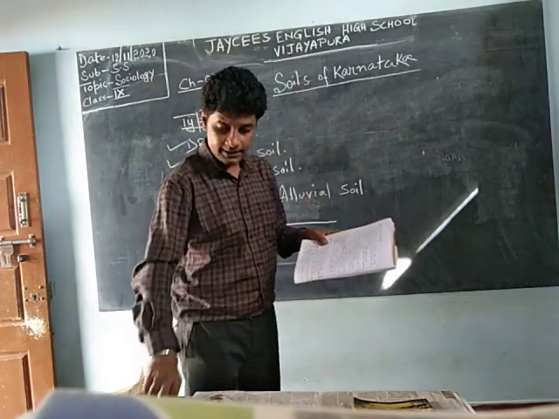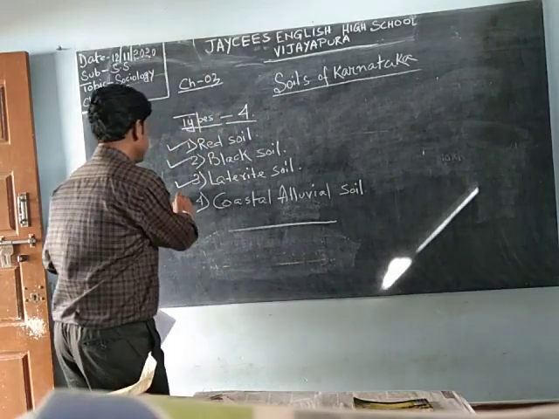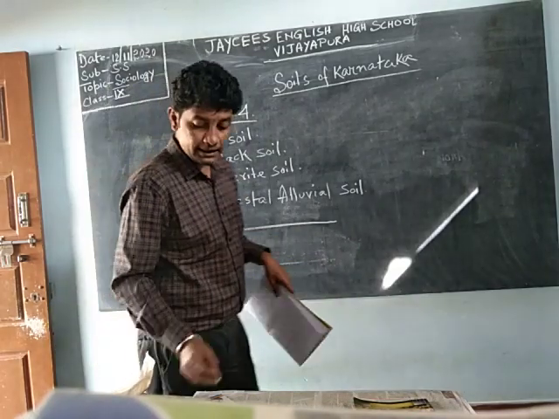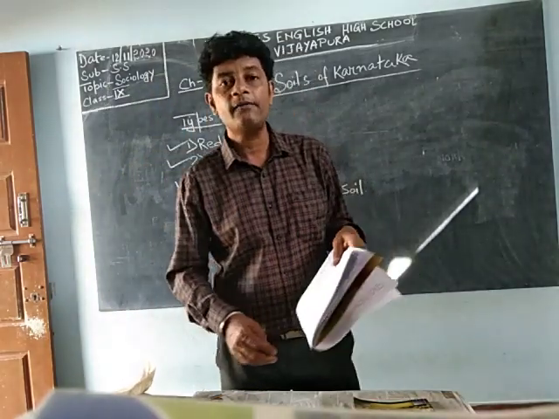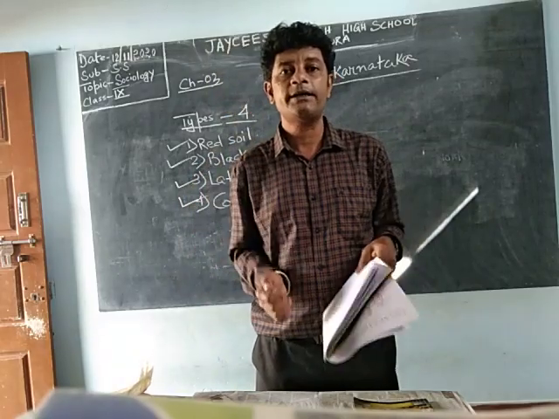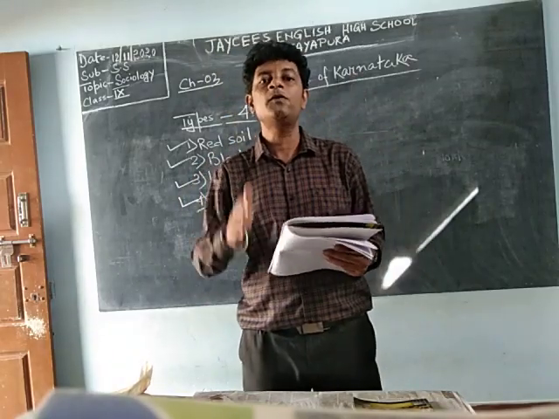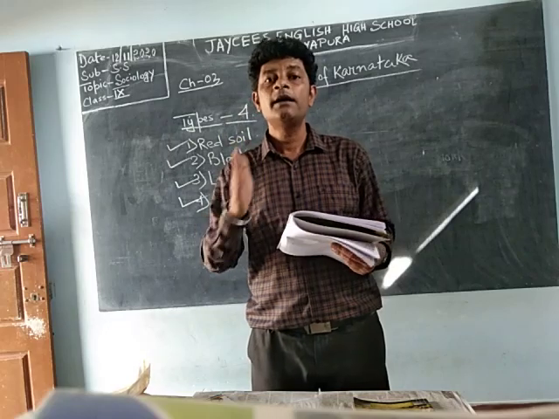Now going for the last type of soil, that is the coastal alluvial soil. Coastal, I have told you, is always related to the place nearer to river, ocean or seas.